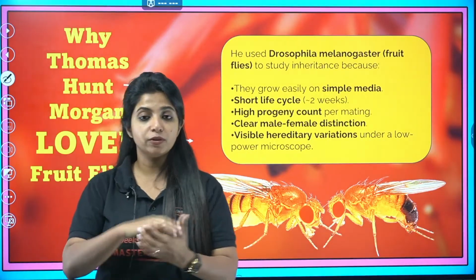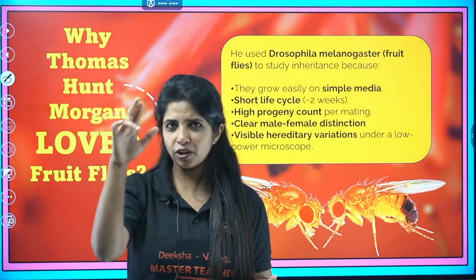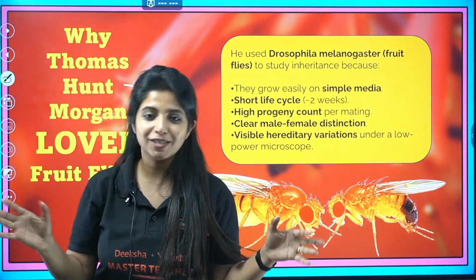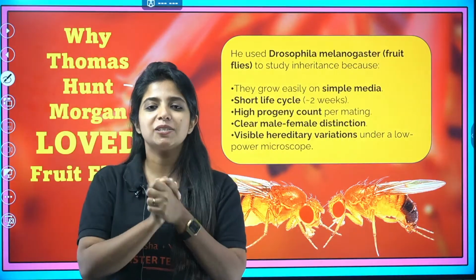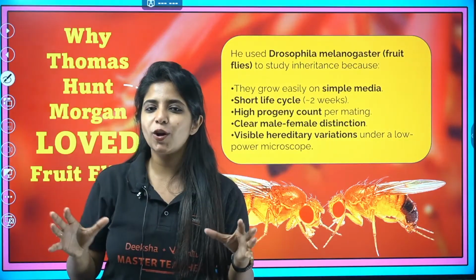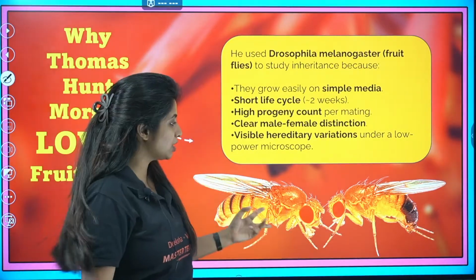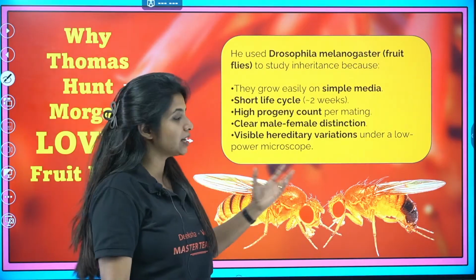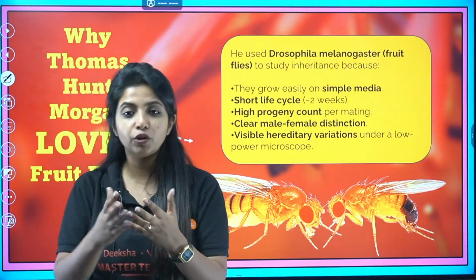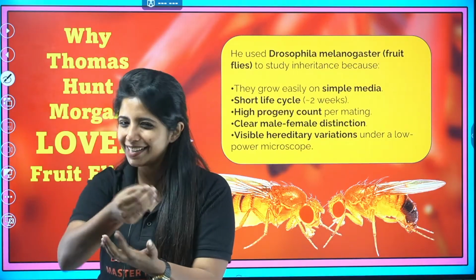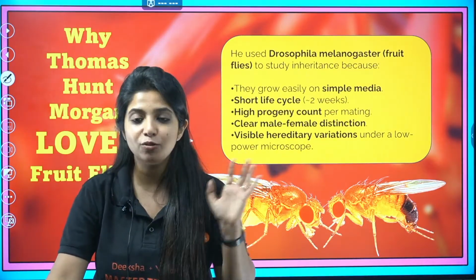Thomas Hunt Morgan was sitting idly one day and he saw in front of his eyes fruit flies moving around. So he thought that I should be experimenting on them. Even that's not true. But listen to me. Fruit flies is something that he was working around. You also call them Drosophila melanogaster. They look like this. They're cute little organisms. If you keep your food open, probably they might come around, sit there, eat some food and go up. That is how usually they work.